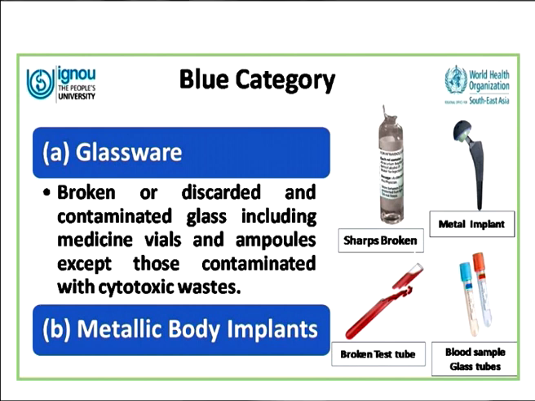The blue category waste is put into the blue lined translucent container, which is also a tamper proof container. So these are the various categories that are basically used during segregation as per the BMW rules 2016 and as amended in 2018.